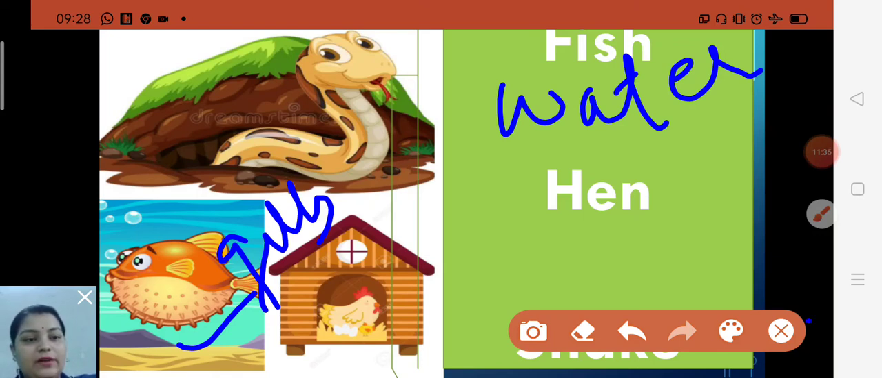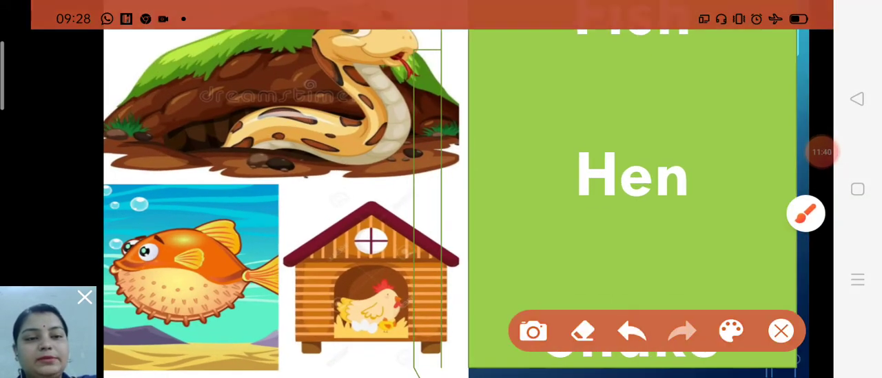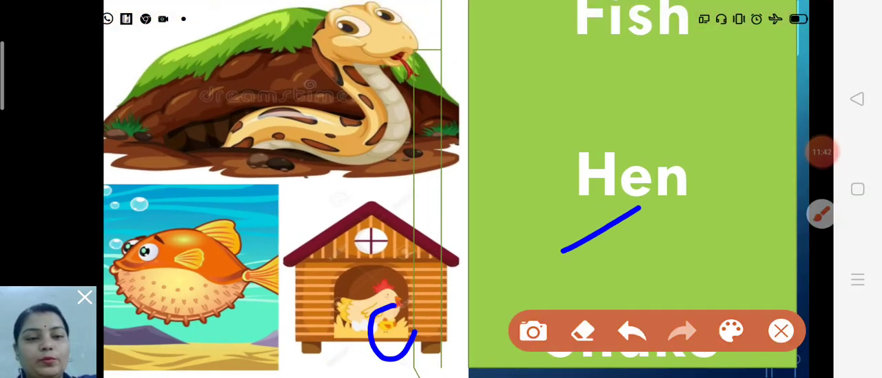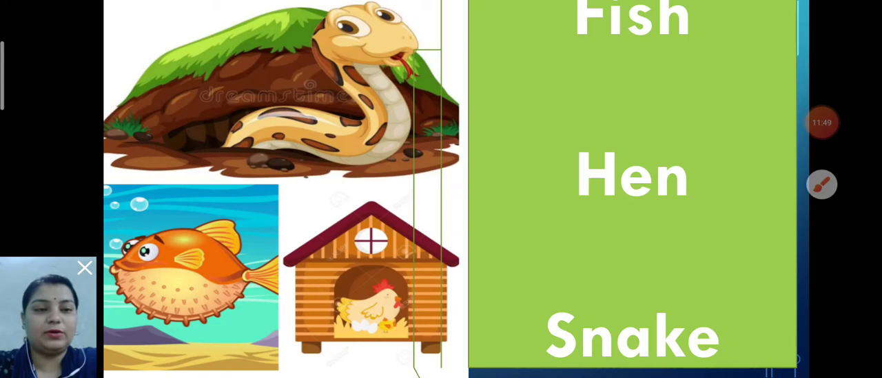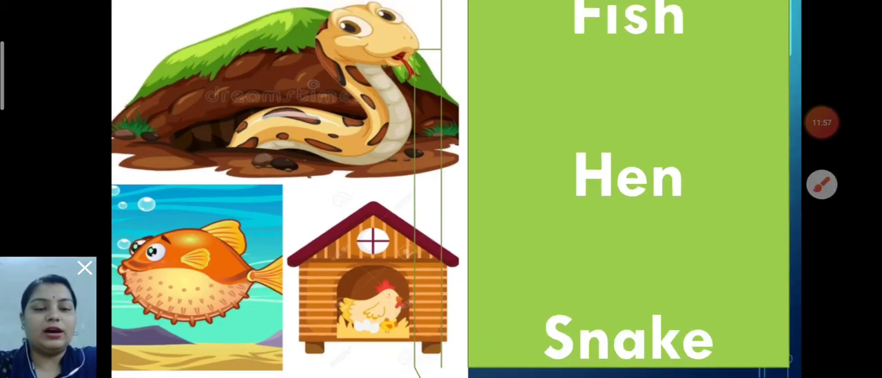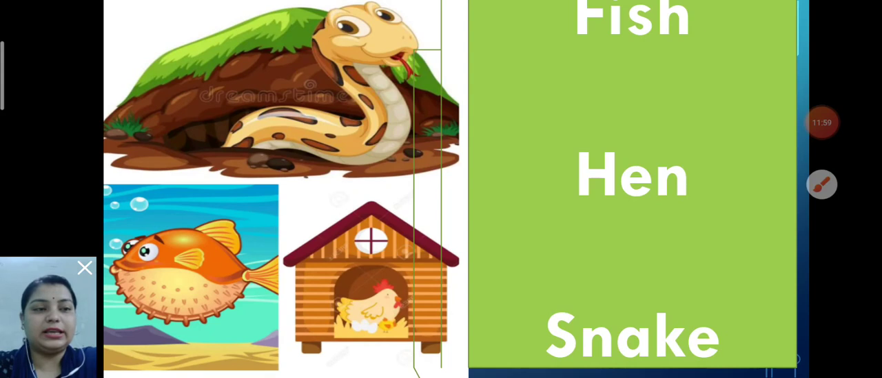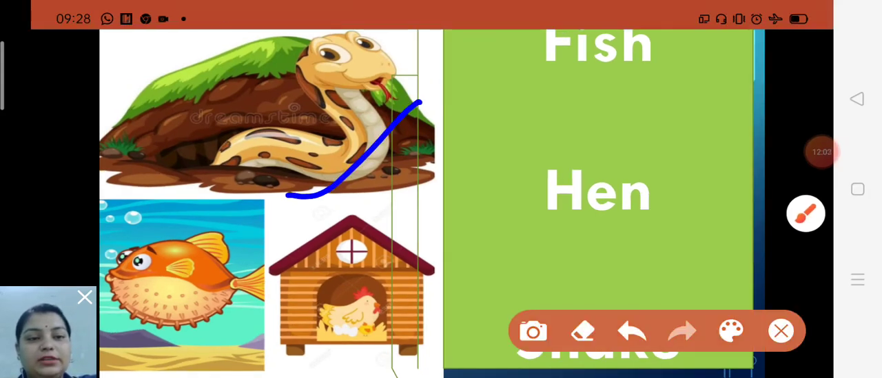Now after that, the next one is here, hen. Hen lives in a coop, C-O-O-P, my dear. Okay, and already I have said its baby is called chick. Now after that, snake, S-N-A-K-E. Snake lives in a hole. This is the picture of snake. It lives in a hole, H-O-L-E.